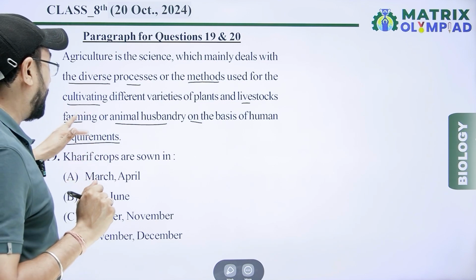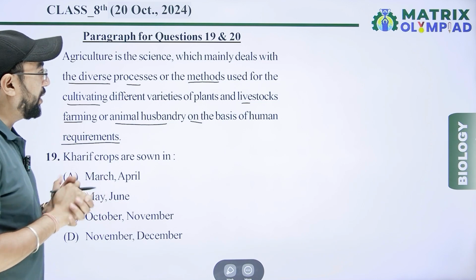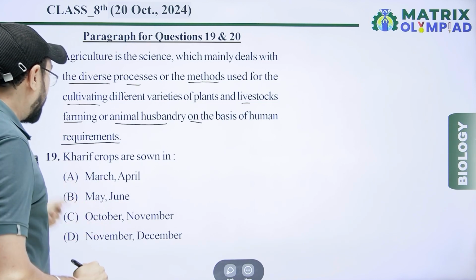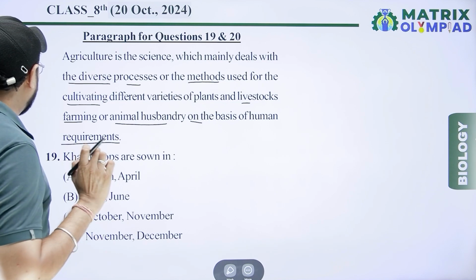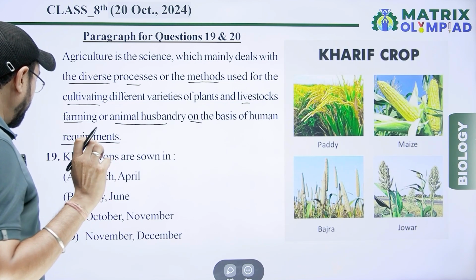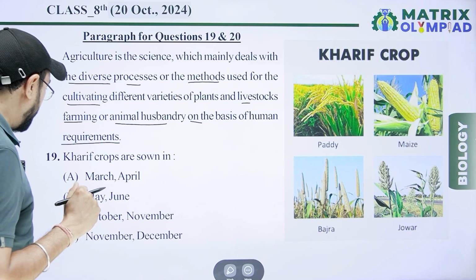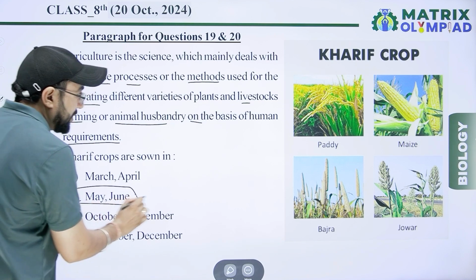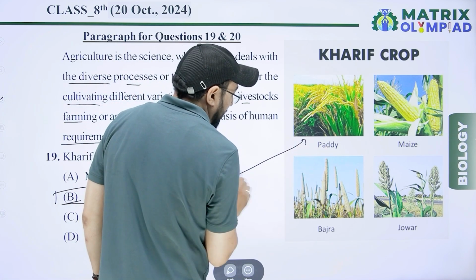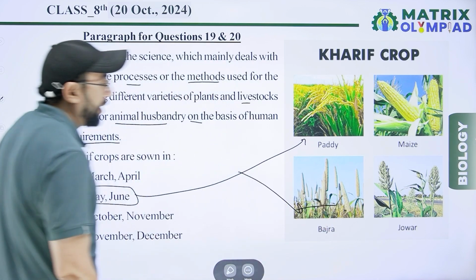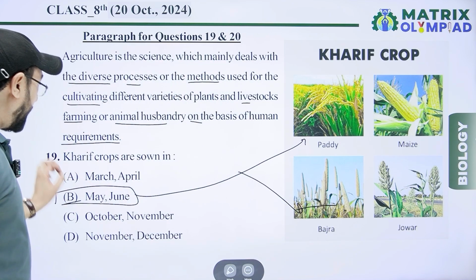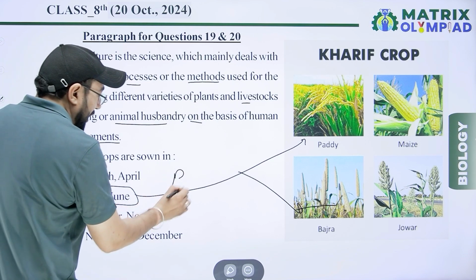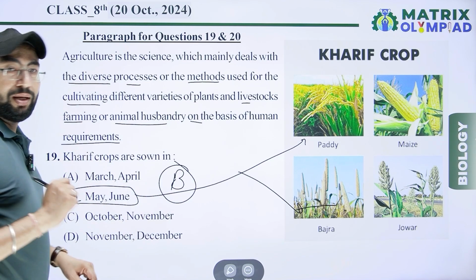Animal husbandry, farming, and so many livestock are included in agriculture. Kharif crops are sown in, first question for this paragraph. Option A, March, April. Option B, May, June. I think May, June is right for paddy, maize, bajra and jowar. So Kharif crops are sown in May, June. Option B is right.